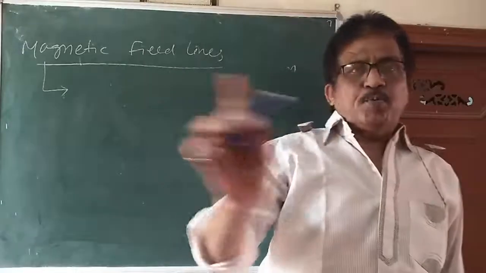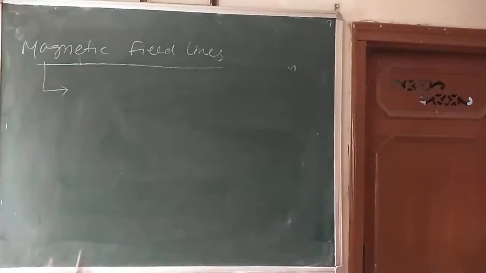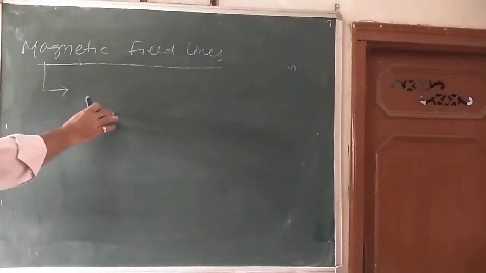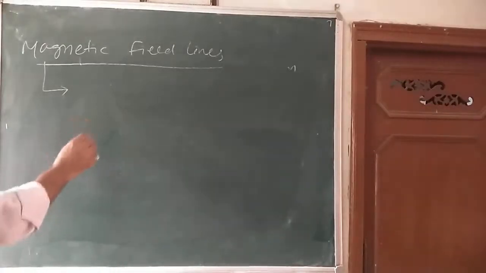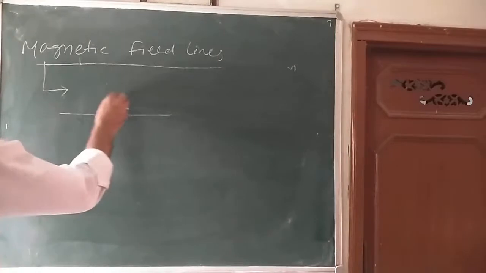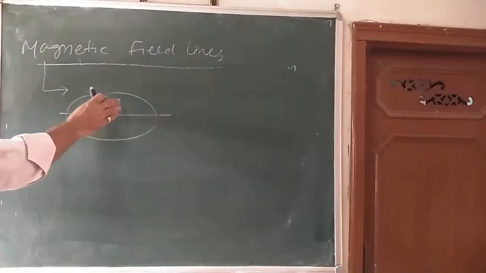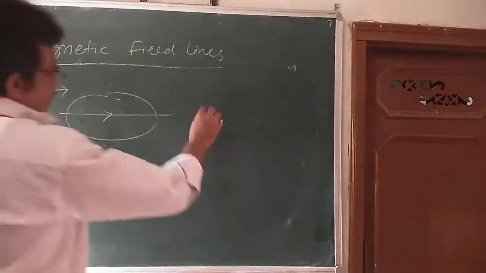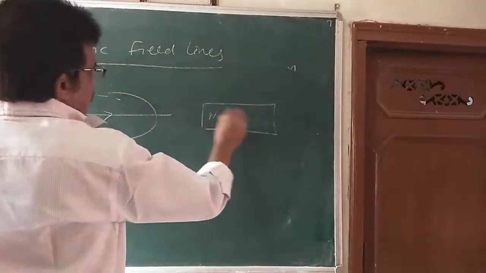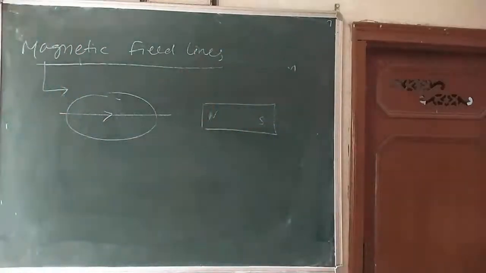The magnetic field is a space around a magnet up to which the magnetic effect can be felt, or the space around a conductor carrying a current, in which the force of attraction or repulsion on a magnet can be felt. Up to which distance the magnetic effect can be seen, that is called the magnetic field.